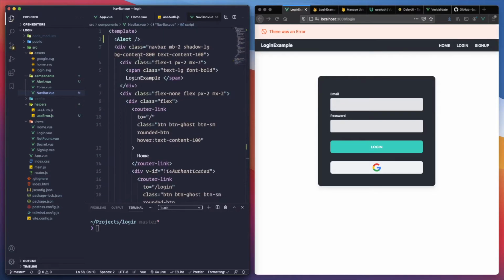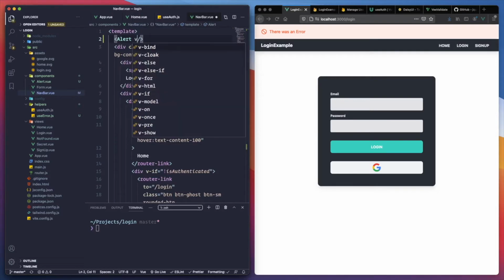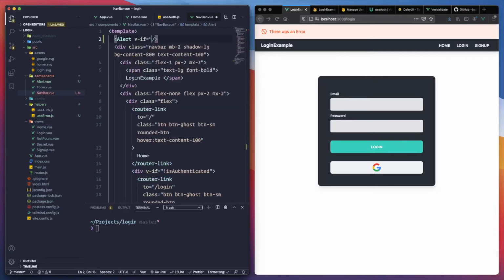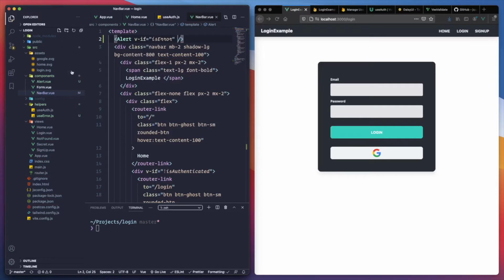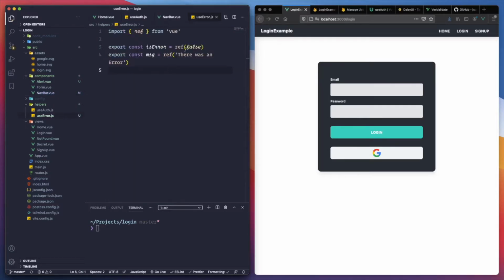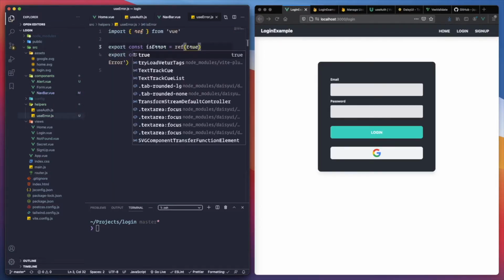Just with that, we can use a simple v-if isError. That means only when this one is true it should show, in theory.